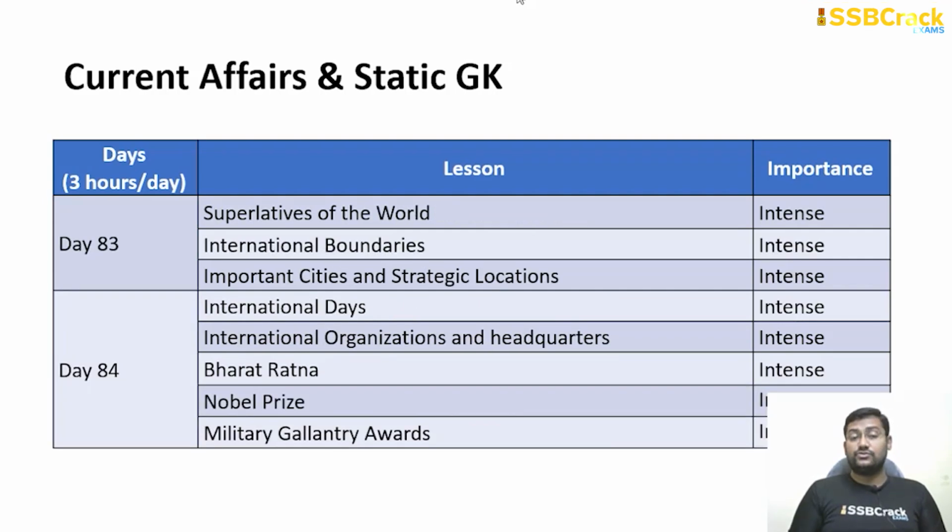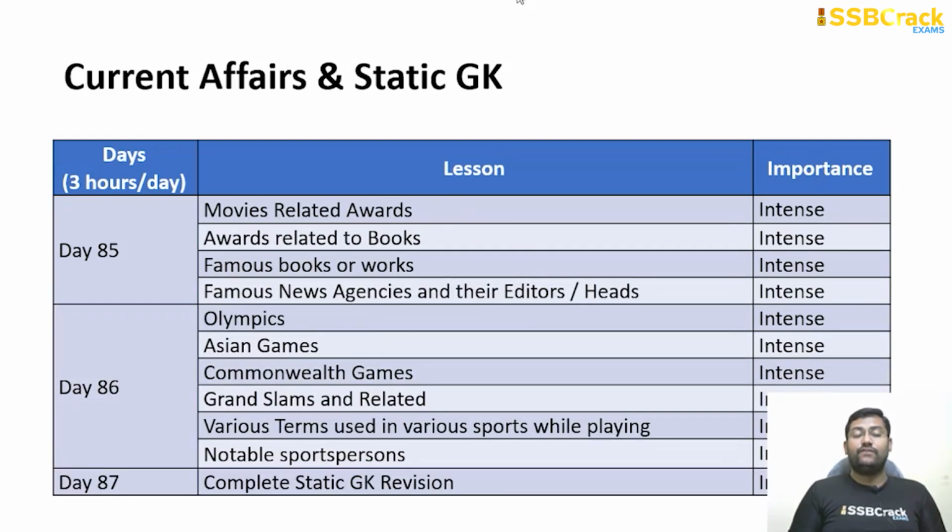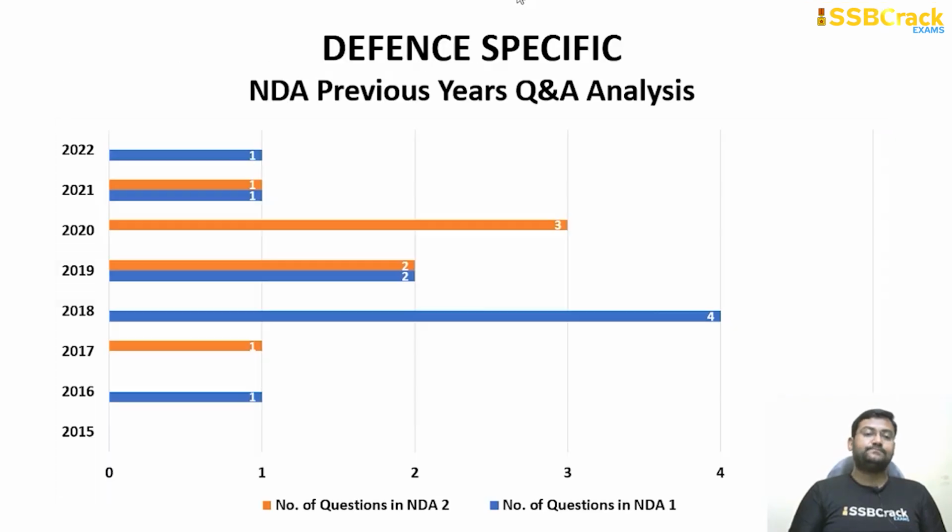Day 83, superlatives of world, international boundaries, important cities and strategic location. Day 84, international days, international organizations and the headquarters, Bharat Ratna, Nobel Prize, military gallantry awards. Day 85, movie related awards, awards related to books, Gnanpith awards, etc. Famous books or authors, famous news agencies and their editors or heads. Day 86, you will be reading everything about the sports, Olympics, Commonwealth Games, Asian Games, etc. And day 87 should be a wrap up for your current affairs and static GK. Of course, you have to revise all of them.